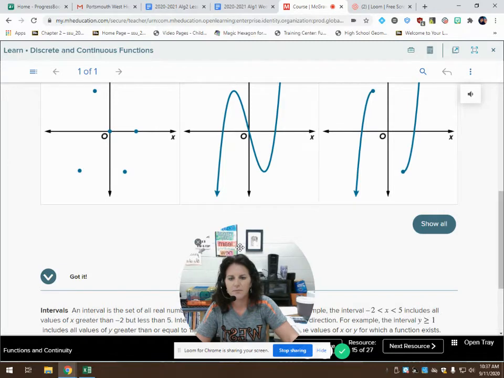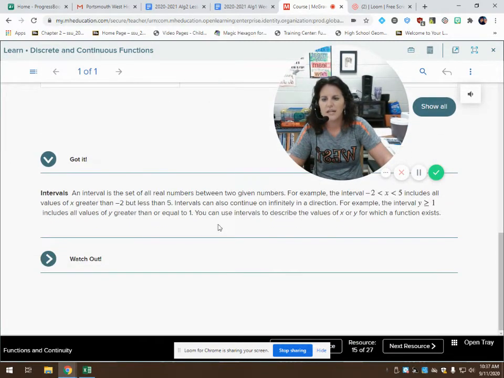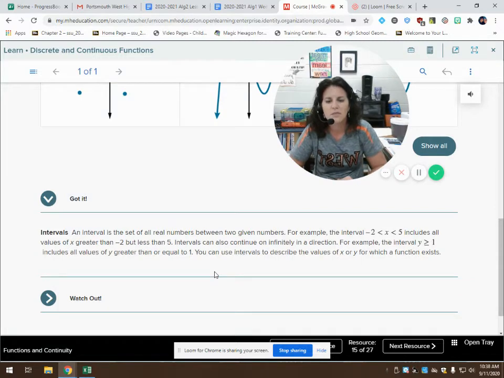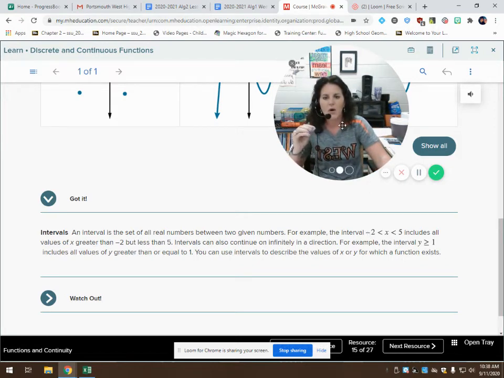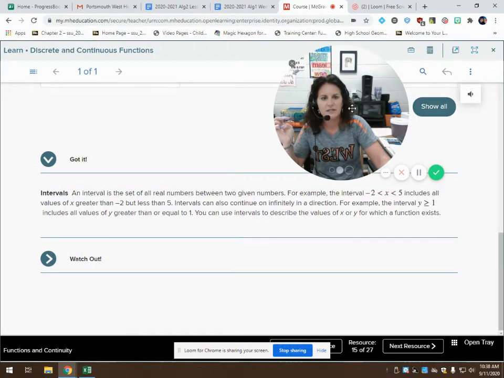Study tip here. Intervals. An interval is the set of all real numbers between two given numbers. So we've got this interval between -2 and 5. That can be any number in between. It can be a whole number, a decimal, a fraction, a repeating decimal. This is numbers in between two values. So all of those greater than -2 but less than 5 fall on that interval. You can use intervals to describe the values of x or y for which a function exists.